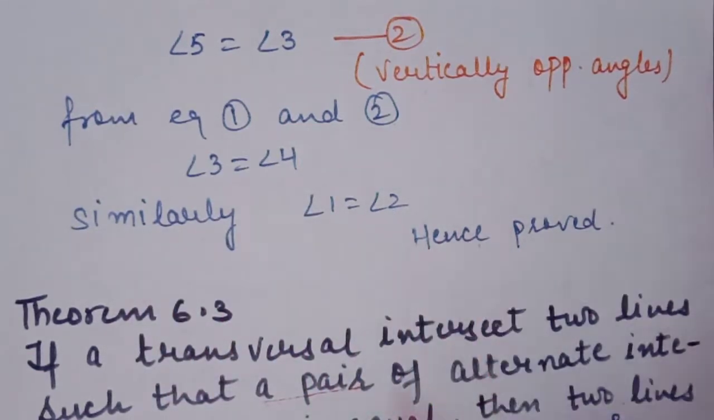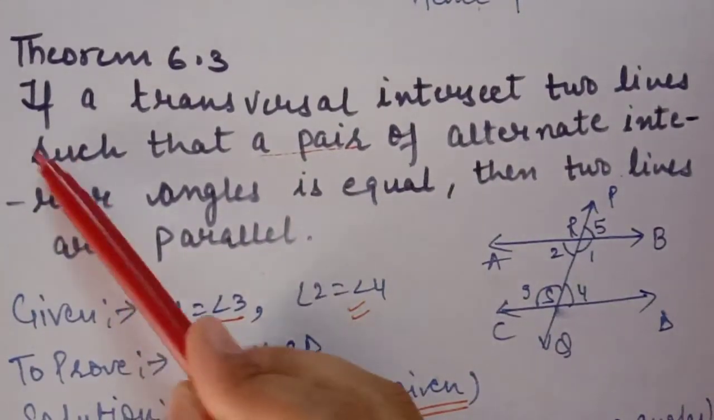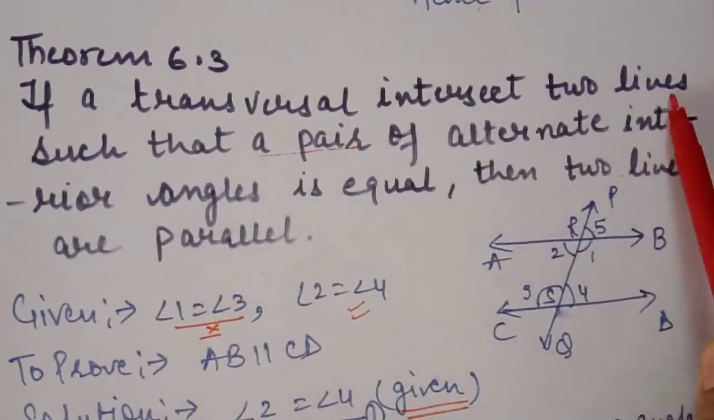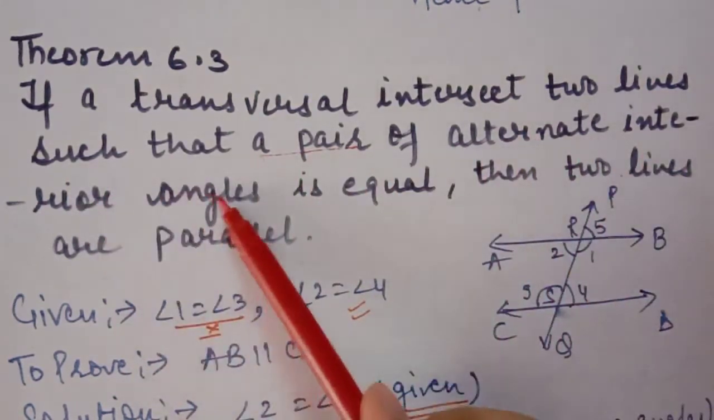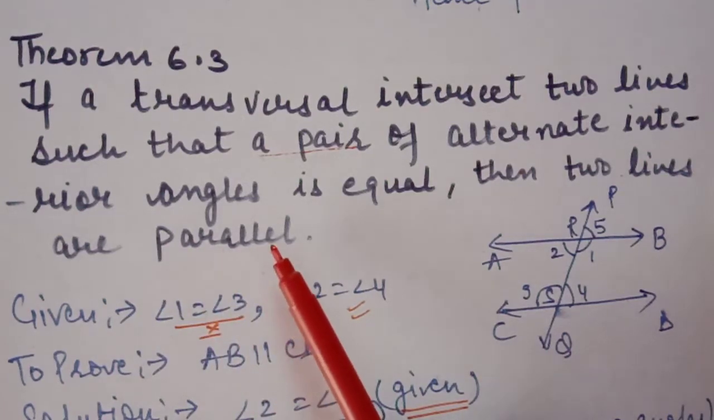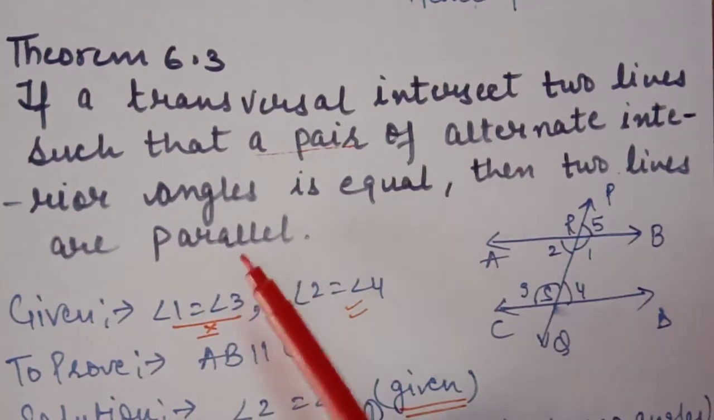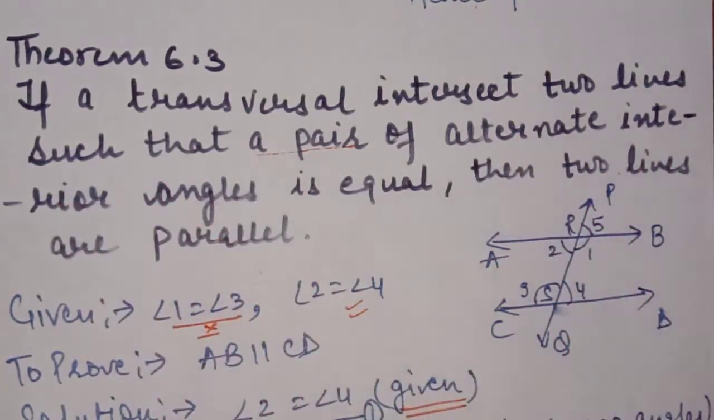Hence proved. Theorem 6.3 is, if a transversal intersects two lines such that a pair of alternate interior angles is equal, then prove that the two lines are parallel. It means what is given to us? We have a pair of alternate interior angles equal. Only one pair. If we have two pairs of alternate interior angles, we have to take only one pair.